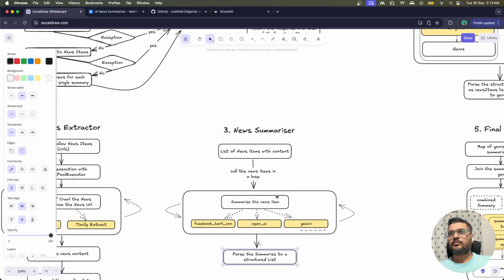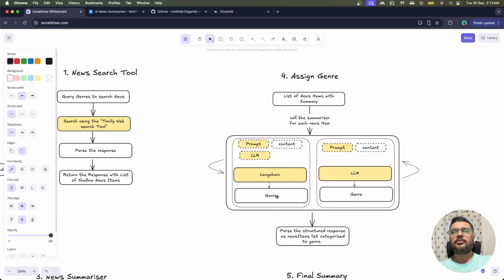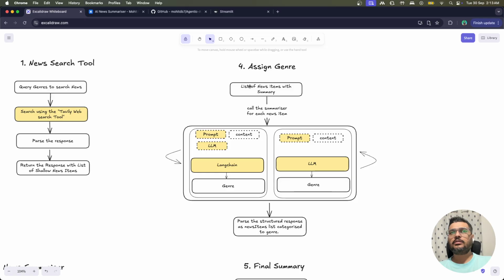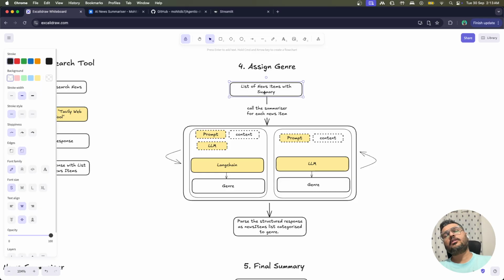Okay, so we have covered till the summarizer. Now let us come to the genre model. Again, as I said, it takes the list of news summaries, basically, and it calls this particular model. Here also you have two different ways of doing this. Either you can use a Langchain model or you can use the LLMs directly as well, right? So you can give it to the LLM and say, hey, assign the genre for this, and it will do that for you. Or you can give it to Langchain and say, okay, hey, assign the genre for this particular item, and it will assign the genre for that particular item.